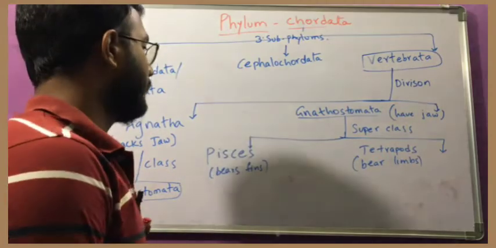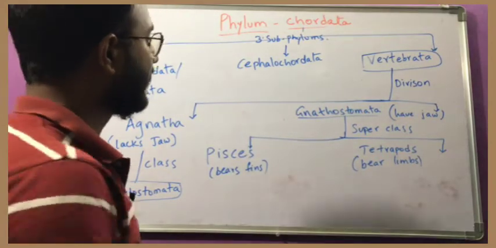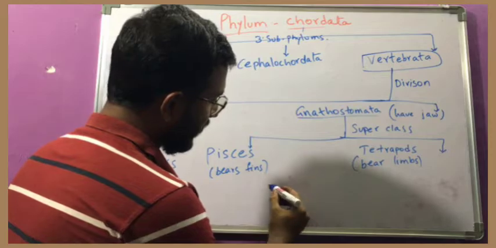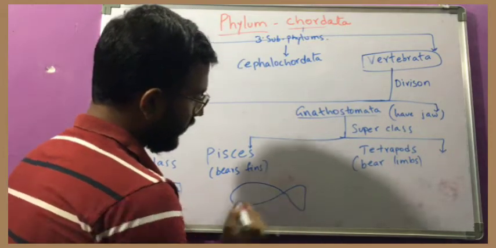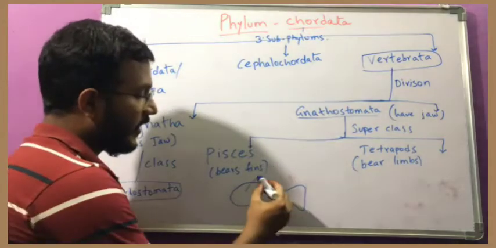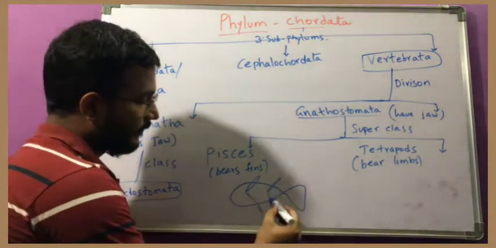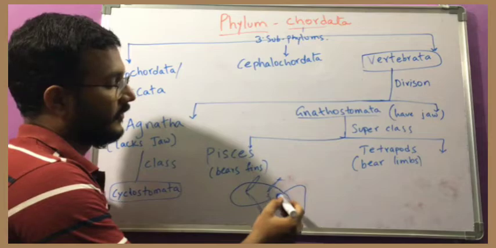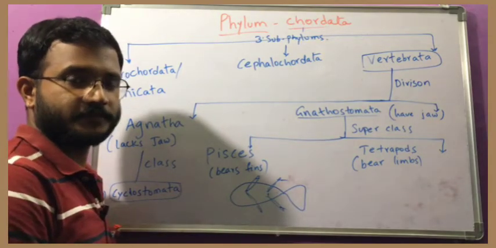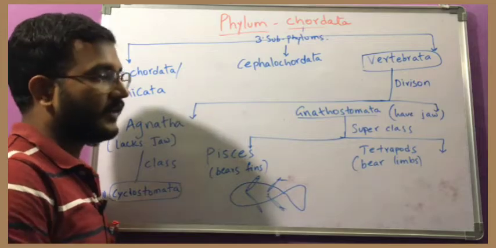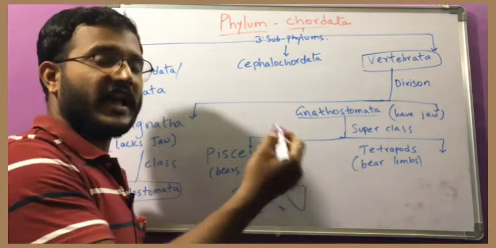Understanding? Pisces means fishes. What are the fins? For example, this is a fish, and here we are having fins like this. This is the pelvic fin, and these two are the pectoral fins. But after fishes, we are having amphibia.